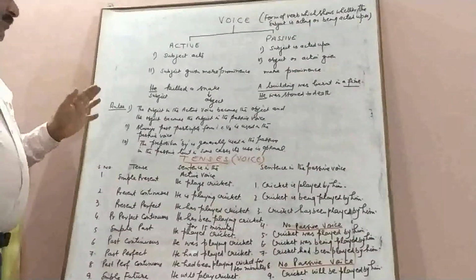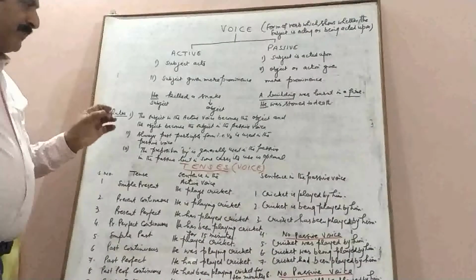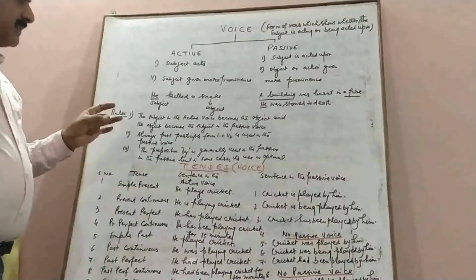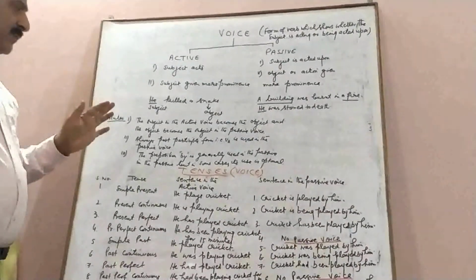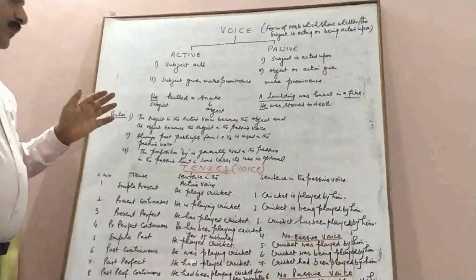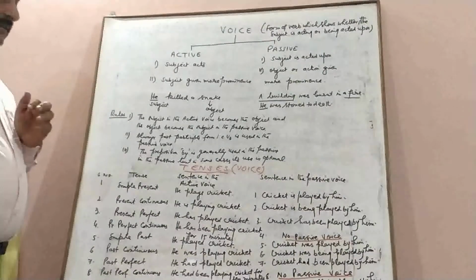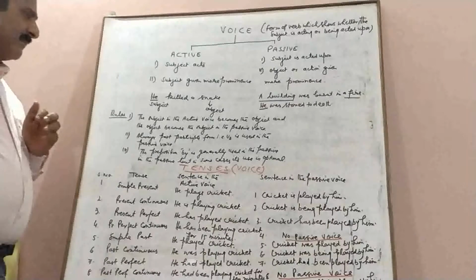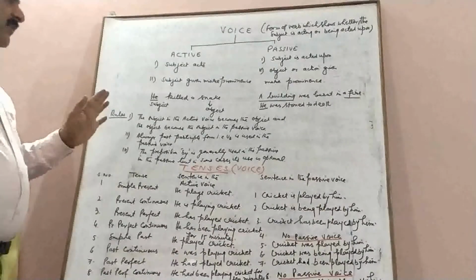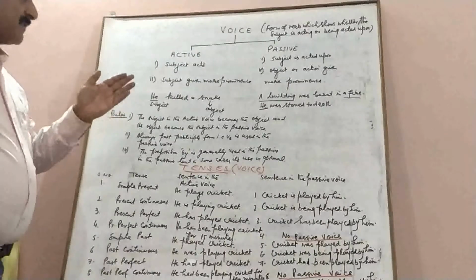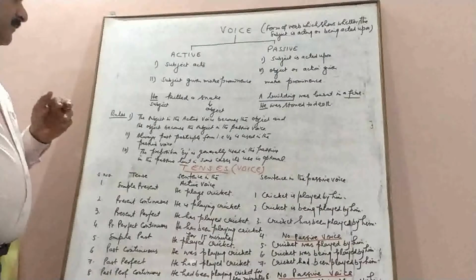The first and foremost thing that we have to remember is that the meaning of a sentence in the active voice and in the passive voice should remain intact. It should not change. If you find that the meaning of a sentence in the passive voice is different from that in the active voice, you must conclude that your transformation of the sentence from active into passive voice is wrong.